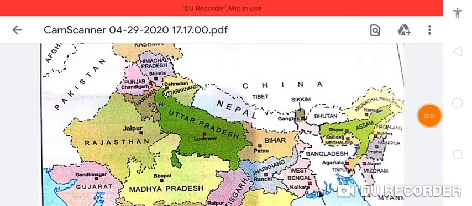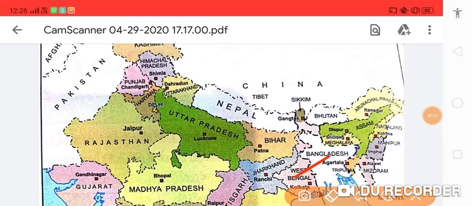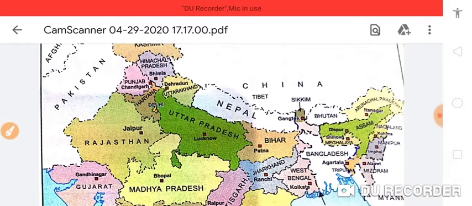Next we discussed West Bengal. Where is West Bengal? Here. This is West Bengal, okay? The capital of West Bengal is Kolkata. But here we are talking about the northern part. The northern part of West Bengal is famous for tea gardens. And it is also famous for its very beautiful hills and Darjeeling tea.